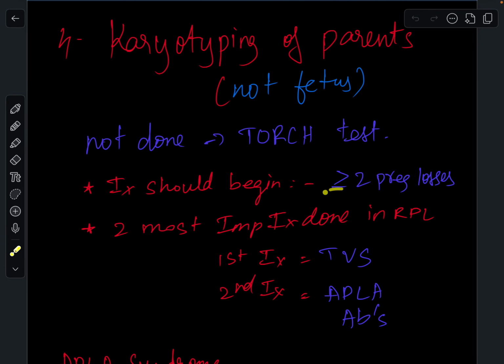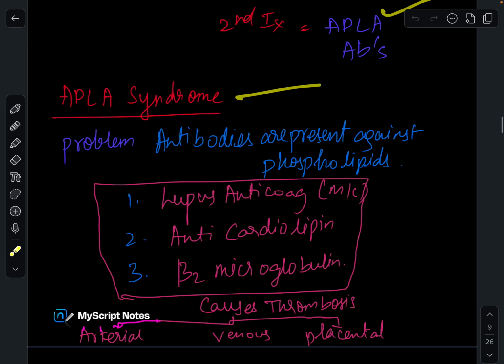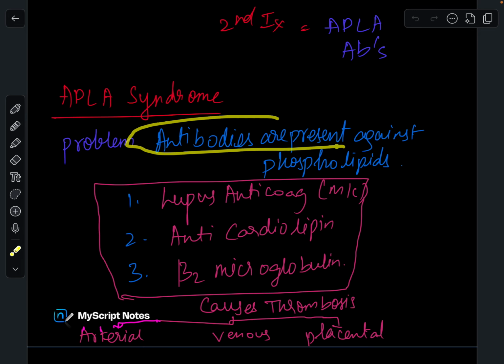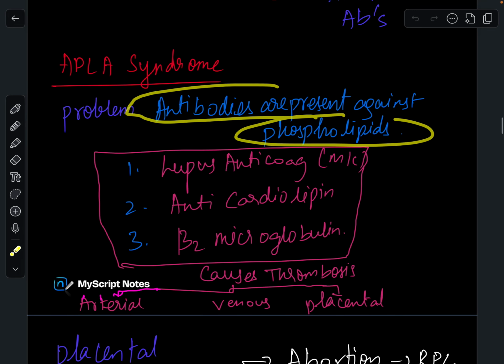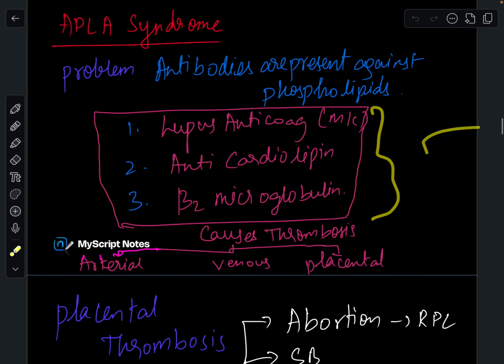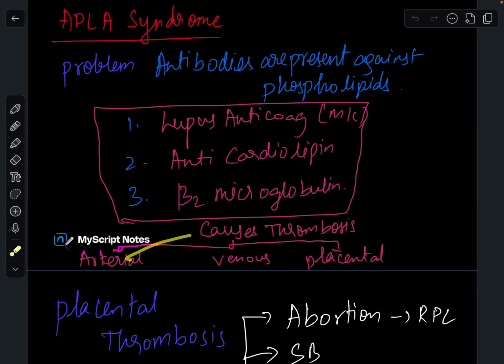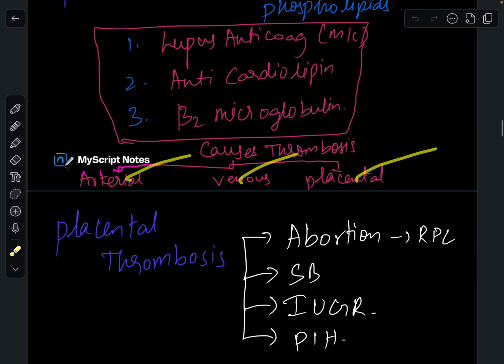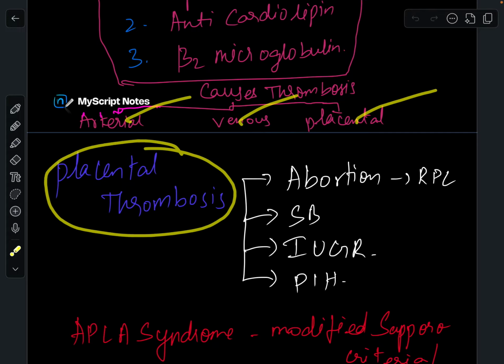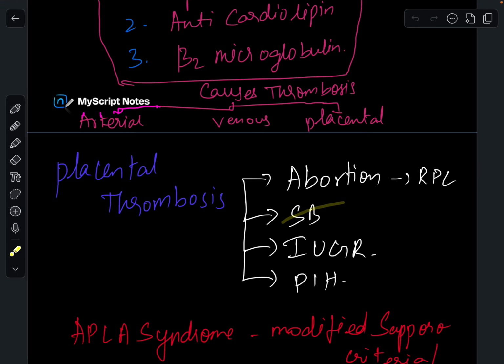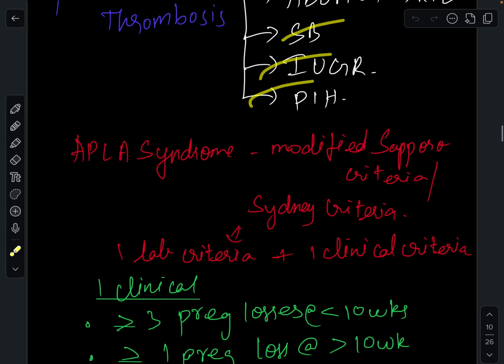Investigation should begin, as I said, at greater than or equal to 2 pregnancy losses. The two most important investigations done in recurrent pregnancy loss are TVS followed by APLA antibodies. What is APLA syndrome? The antibodies are present against phospholipids, that is the three antibodies I mentioned. They cause arterial thrombosis, venous thrombosis, and placental thrombosis. Placental thrombosis can lead to abortion. There is recurrent pregnancy loss, stillbirth, IUGR, and PIH.